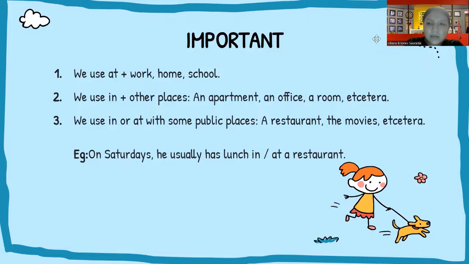Now, finally, I'm going to explain some important points of this topic. We use at plus work, home, and school. Also, we use in with other places like an apartment, an office, a room, etc. And finally, the third one is we use in or at with some public spaces like a restaurant, the movies, a hospital. An example of this is, on Saturday, he usually has lunch in or at a restaurant.